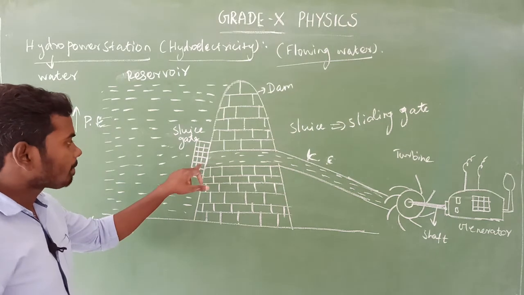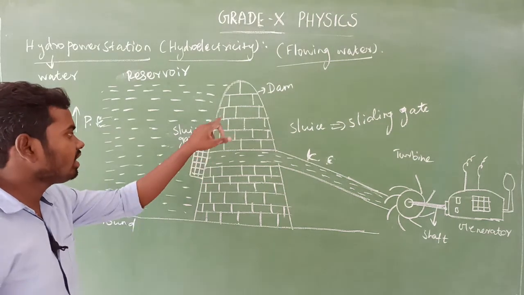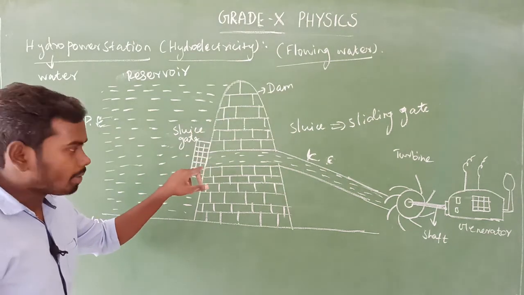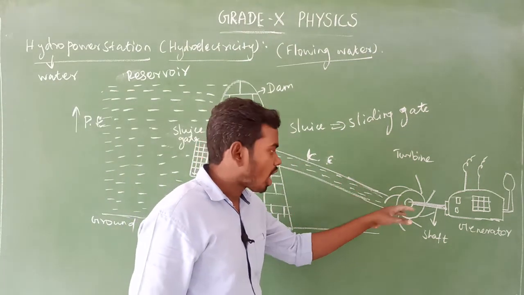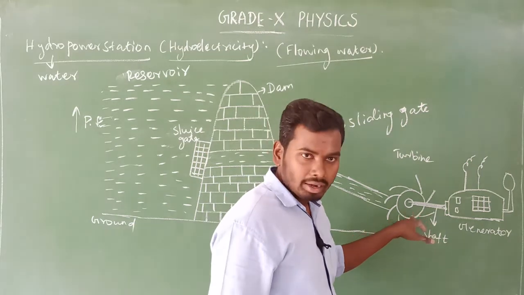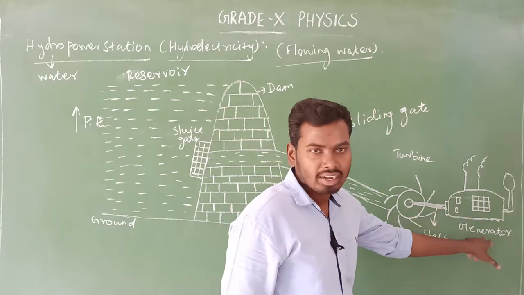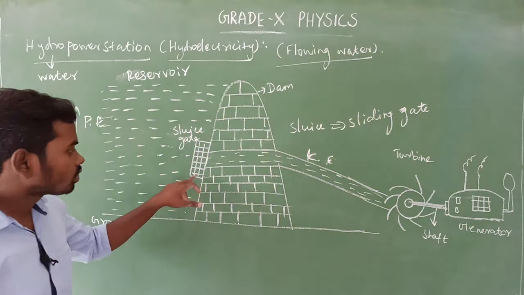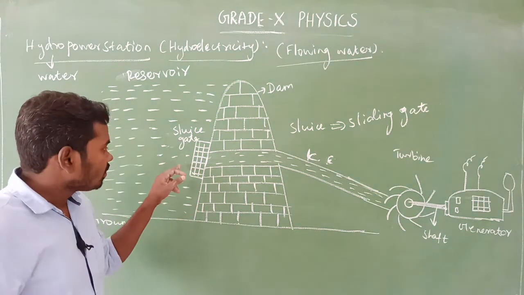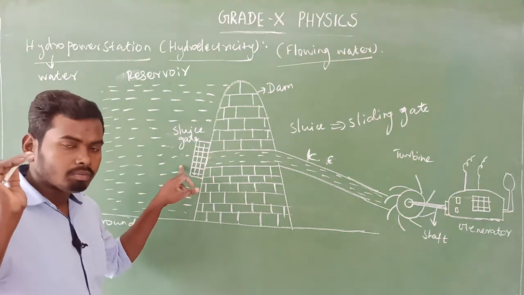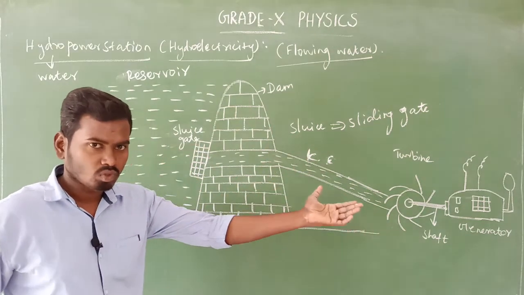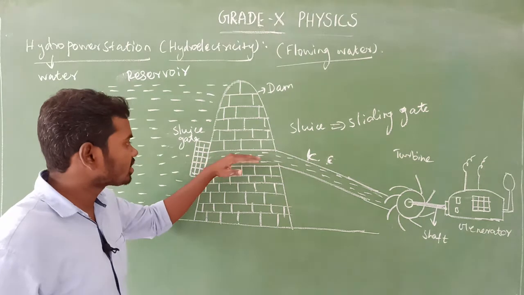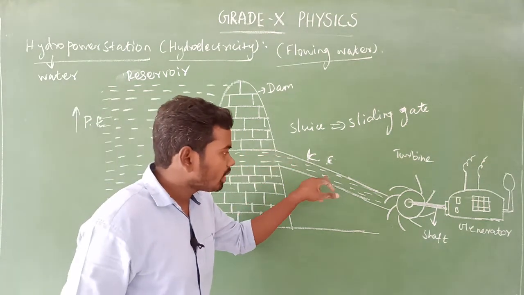So there is a sluice gate in the dam. There is a gap. That gap is connected with the pipe, a very strong pipe. On another side there is a turbine. The turbine is connected with the generator. Okay, yes. So when the sluice gate is open, water passes at high pressure through this gap and through the pipe.